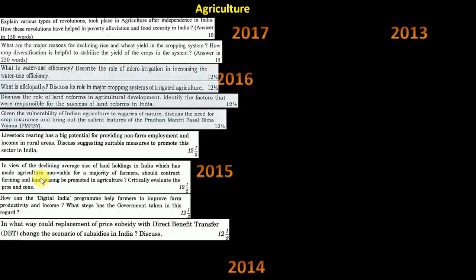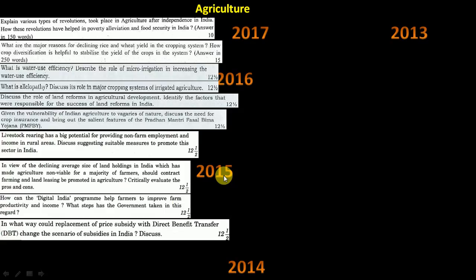Okay, again pros and cons, they are asking about leasing and all these things in agriculture. Then here, how will Digital India help in agriculture productivity? Even in most of the schemes, our government is stressing on digitizing everything. Everything is connected either to satellite or is digitally monitored. So that is why this becomes important, and they asked it exactly when the scheme came.